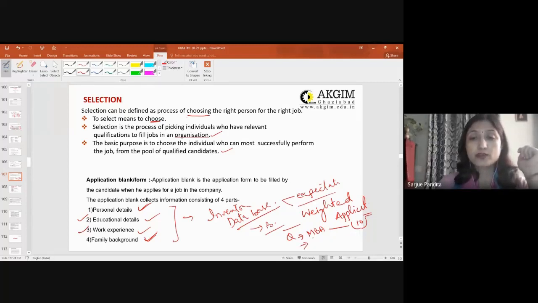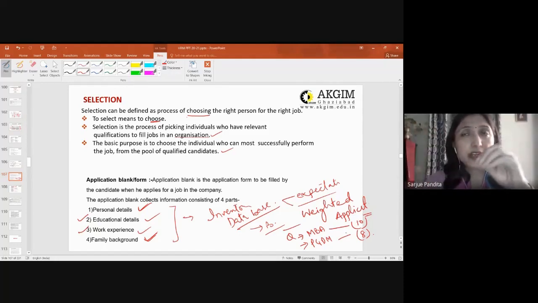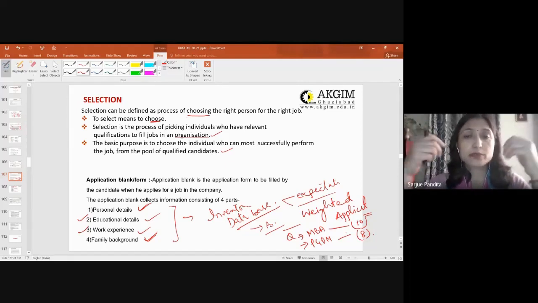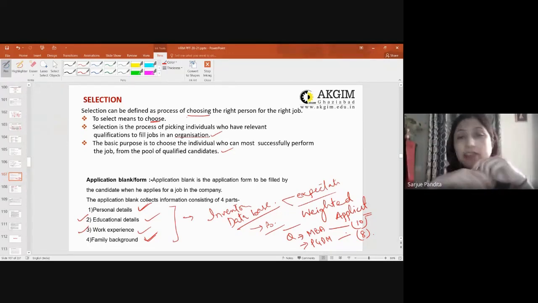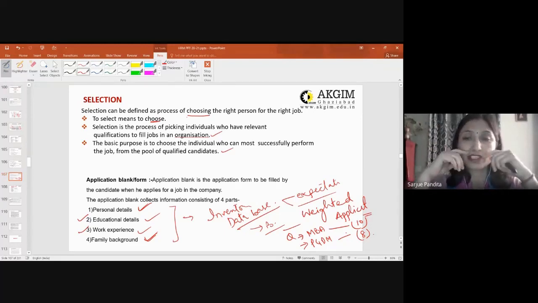So another person who is applying for the same post is a PGDM. Maybe for this, the weightage has been put as 8. You are simply ranking it. You are simply giving a particular weight to different categories of maybe qualification, personal details, experience, and towards the end, once you have filled in all the details, the selector counts the number of points, and the person who has more points would be shortlisted for the next round, and the other who does not will be sent back.